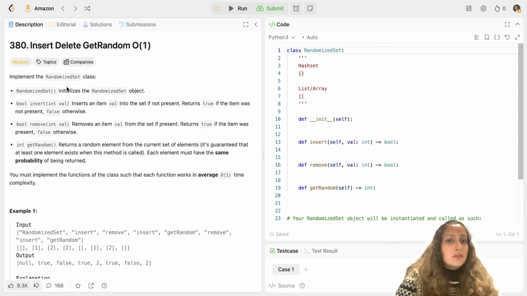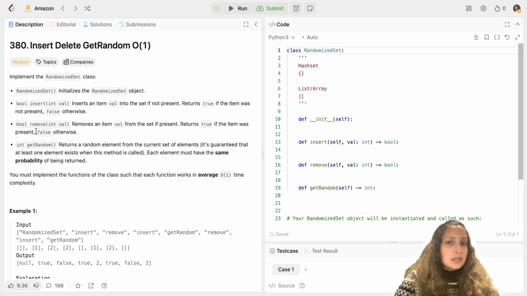You have been given a task to implement a randomized set class which should have three methods. It should have a Boolean insert function, which will insert a value only if that value is not present. It will return true if the item was not present earlier. Otherwise, if it was already present, it will return false, and it will not insert it since it's already present.